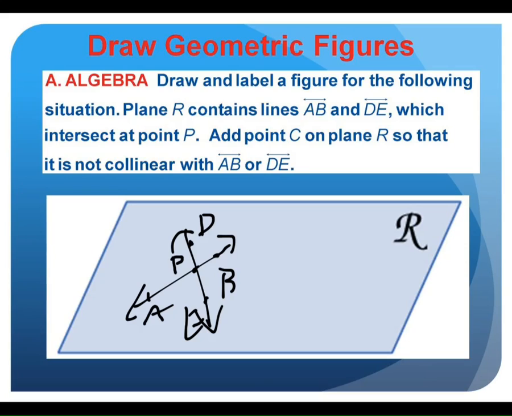And add point C on that plane so it's not collinear. Collinear means it shares the same line. I don't want it on this line, so if I just write it out here, there's point C, it's not collinear. There's the figure it described. Okay? That's the last part of this section, is drawing these figures, given a description.